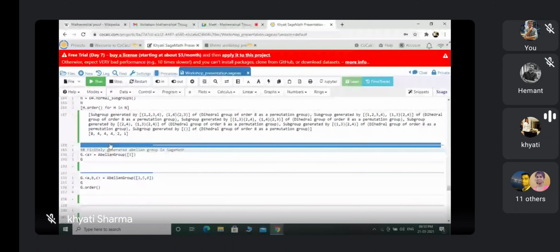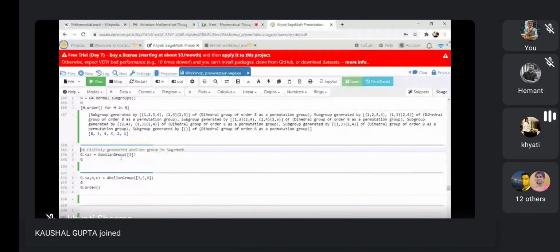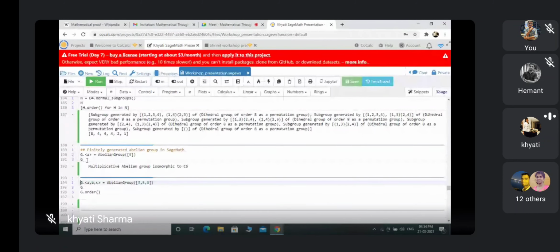Next is the command G dot generated by A. So A is some element. So I am generating a group G by A, and G equals abelian group 5. What is the meaning of this 5? Order of A is 5. I am generating a group G with an element A whose order is 5. So what is this G? Yeah, so it's a multiplicative abelian group isomorphic to C5. C5 is the cyclic permutation group generated by a 5 cycle.